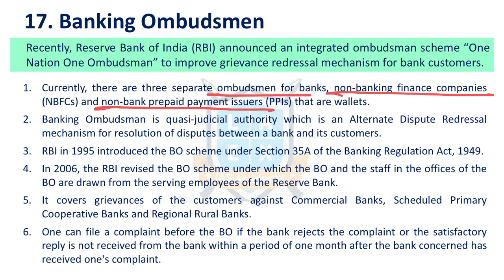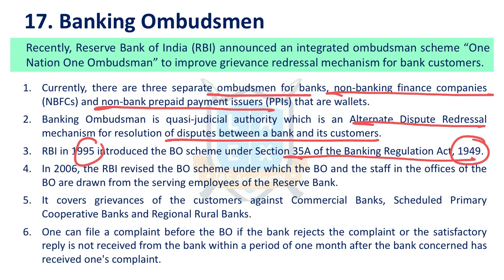Now, the banking ombudsman is a quasi-judicial body. It promotes an alternative dispute redressal mechanism between the customer and the bank. RBI set up the ombudsman system in 1995 under Section 35A of the RBI Act 1949. In 2016, RBI revised the guidelines. Now, for grievance redressal, these three are integrated into a single integrated ombudsman.